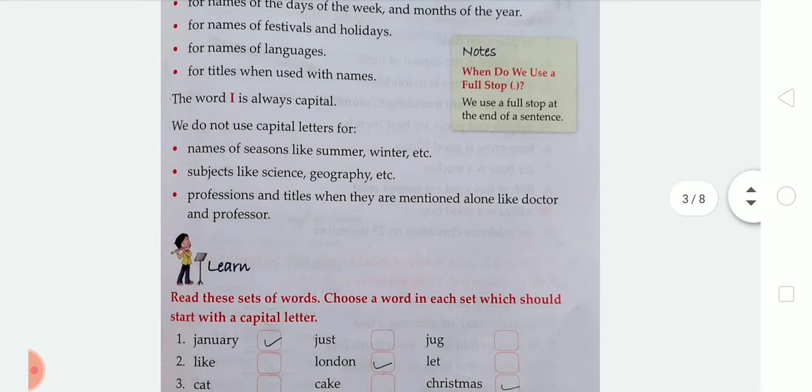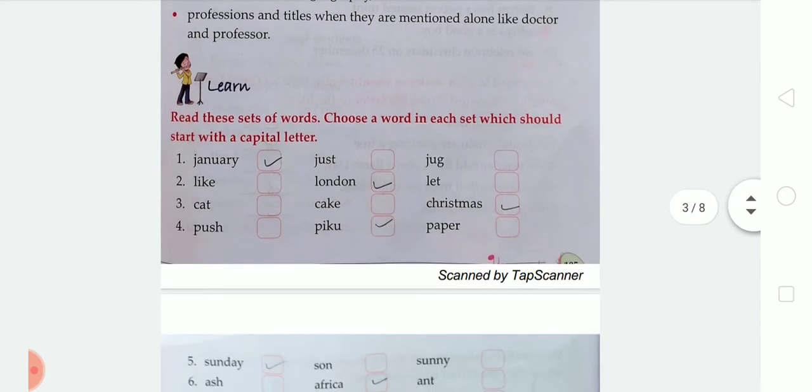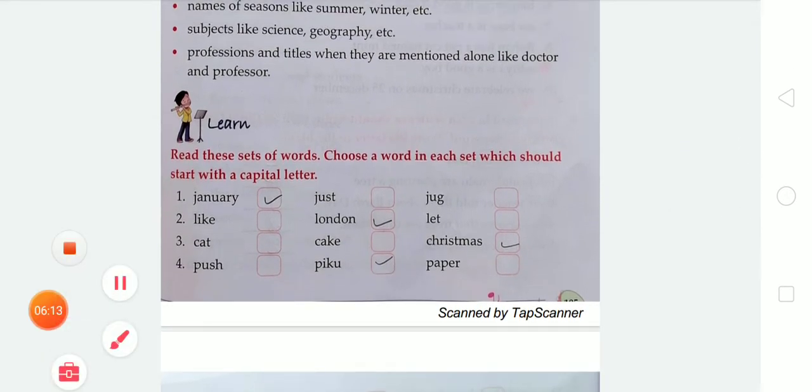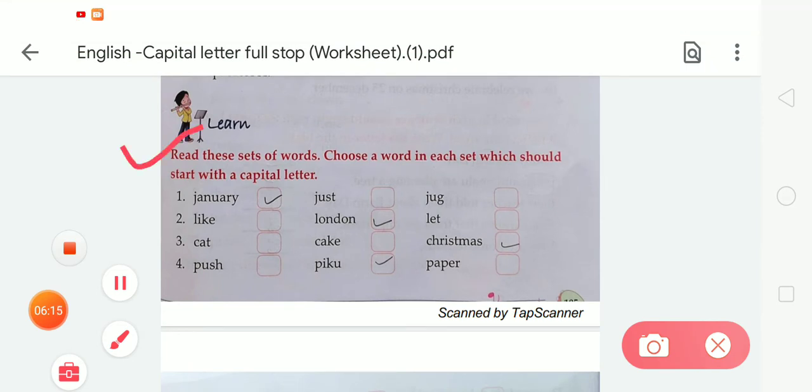Okay, so after that, moving to the next, the exercises. Read these sets of words. Choose a word in each set which should start with a capital letter. In number 1, there are three options: January, just and jug. So we have to take January because it starts with a capital letter.